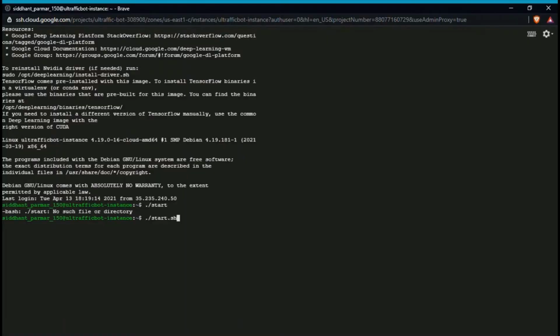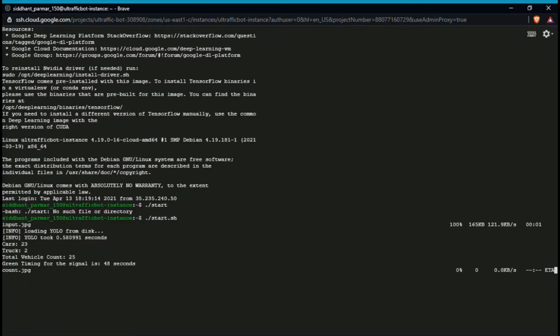Okay, so we are inside the Google Cloud virtual machine after SSHing into it, and as you can see, this is the interface for the Google Cloud virtual machine. We will now be running the script so that the server can fetch the image from the Raspberry Pi, process the image locally, and generate the vehicle count and green timings for the signal. As you can see here, we have got the total vehicle count as 25, so the number of cars is 23 and the number of trucks is 2. And again, it has sent all this information to the Raspberry Pi along with the processed image.